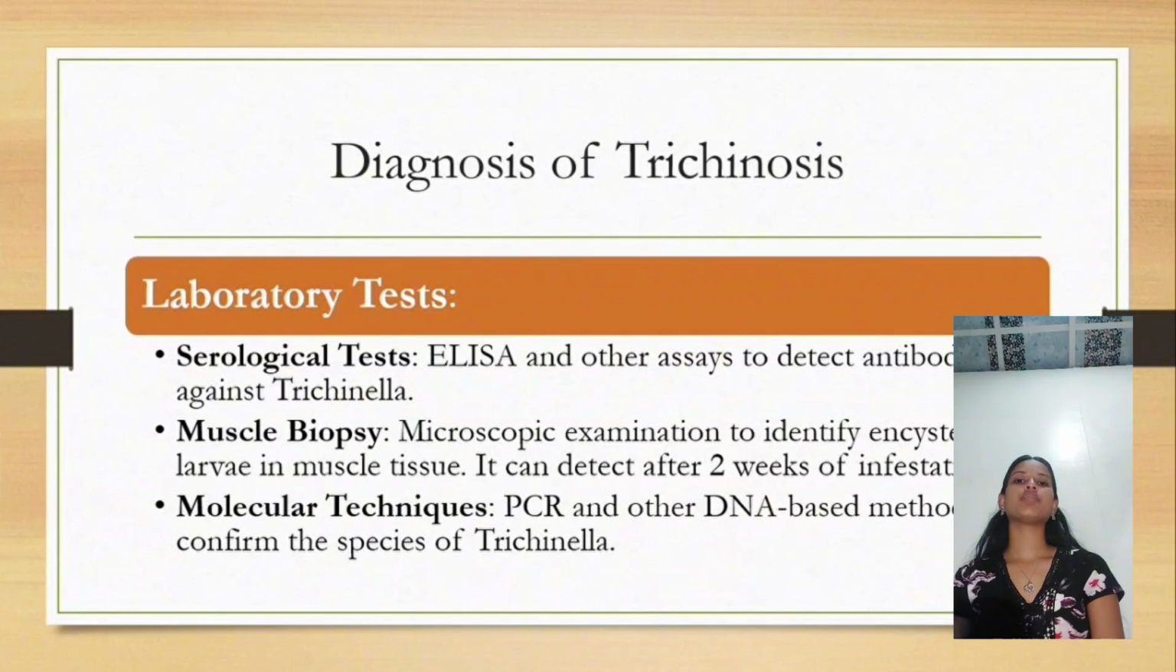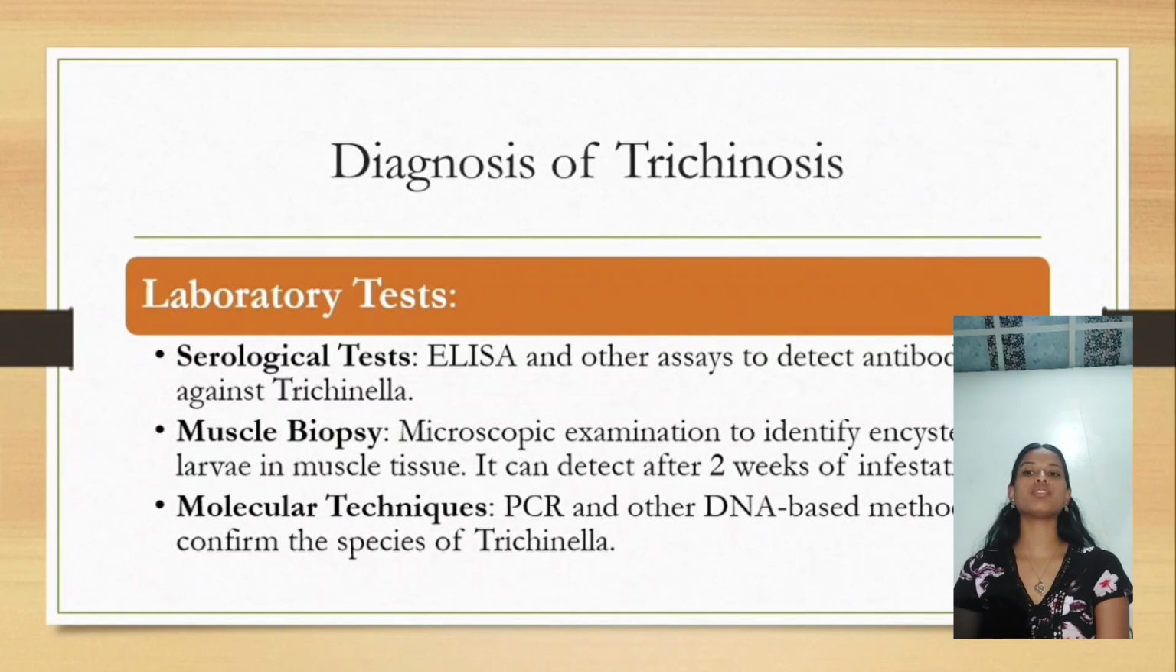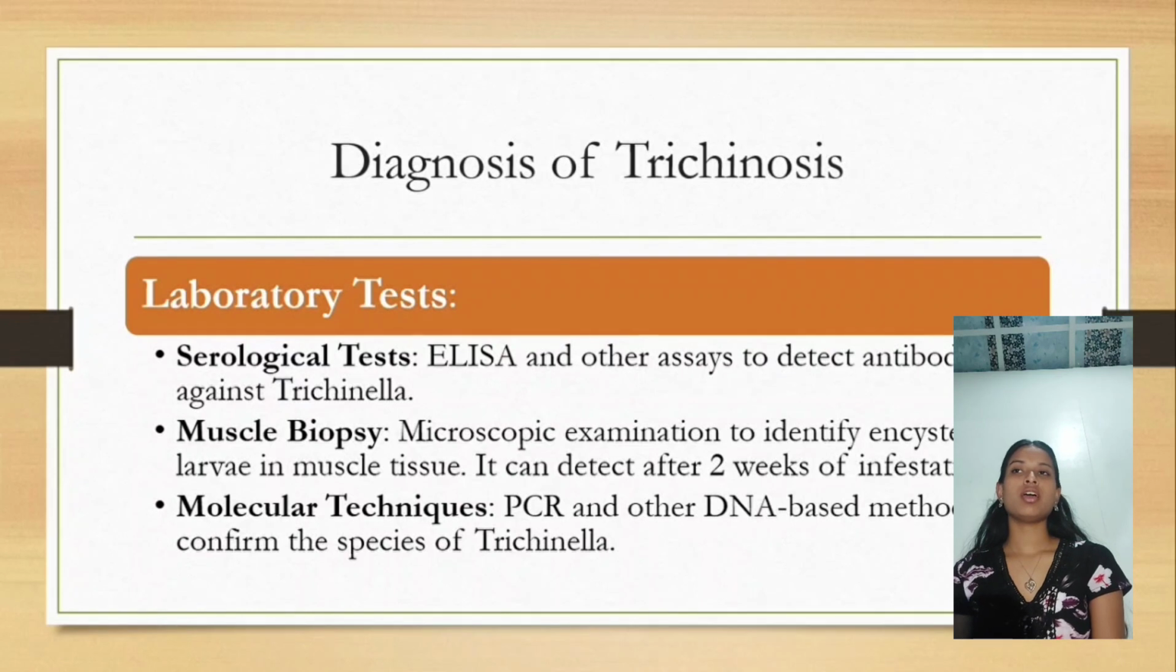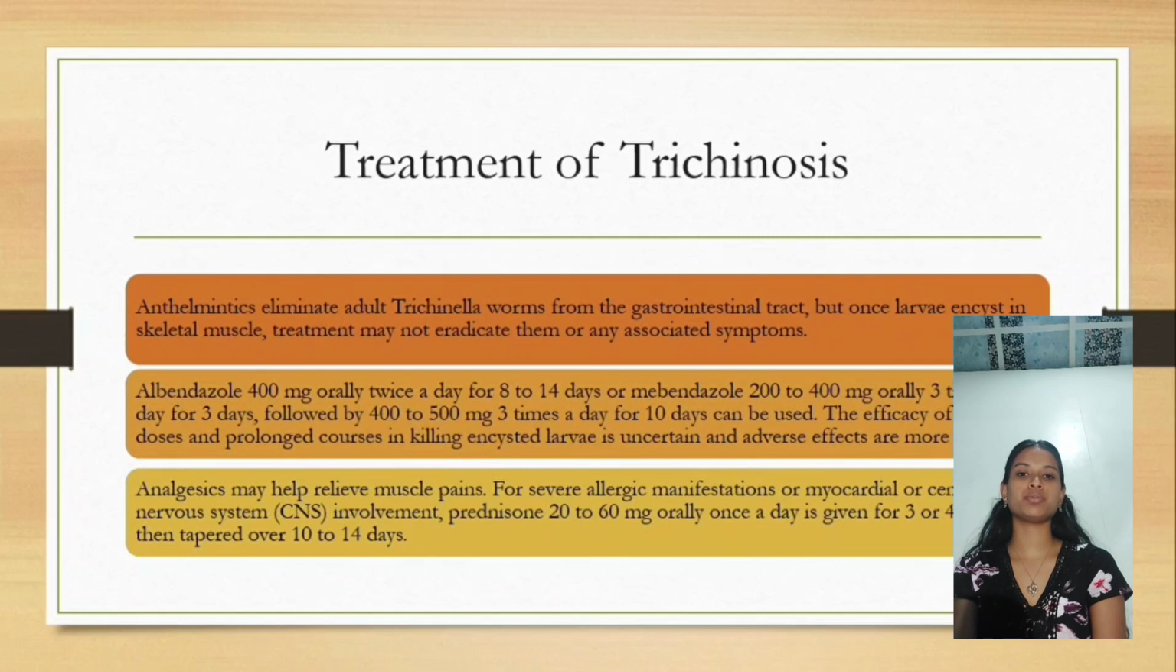Trichinosis can be diagnosed using laboratory tests such as a serological test, including ELISA and other assays. This is used to detect the antibodies against Trichinella. Muscle biopsy, microscopic examination to identify encysted larva in the muscle tissue. It detects after 2 weeks of infestation only. Molecular techniques such as PCR and other DNA based methods can be used to confirm the presence of Trichinella species.